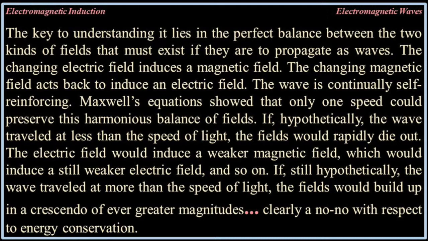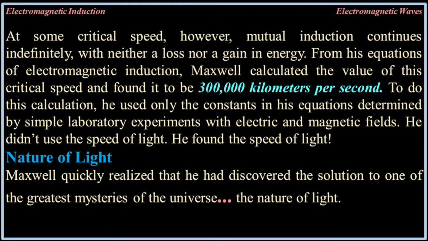If, still hypothetically, the wave traveled at more than the speed of light, the fields would build up in a crescendo of ever greater magnitudes. Clearly a no-no with respect to energy conservation. At some critical speed, however, mutual induction continues indefinitely, with neither a loss nor a gain in energy. From this equation of electromagnetic induction, Maxwell calculated the value of this critical speed and found it to be 300,000 kilometers per second.